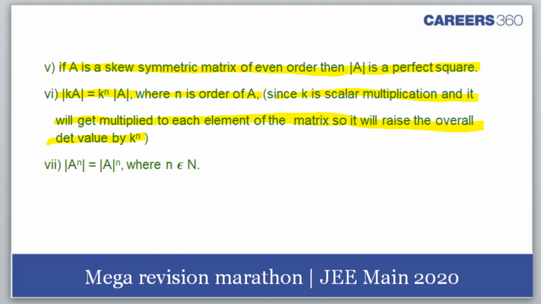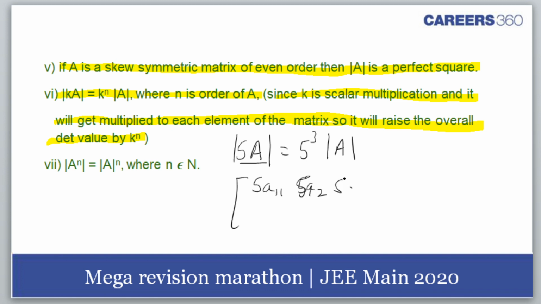So, just a moment, I'll explain it to you here. Suppose you got a 3 by 3 matrix. Now, you multiply it by 5A. So, you'll get 5 cube determinant A. Why? Because when I write 5A, every element of the A matrix will get multiplied: 5 into A11, 5 into A12, 5 into A13, and so on.